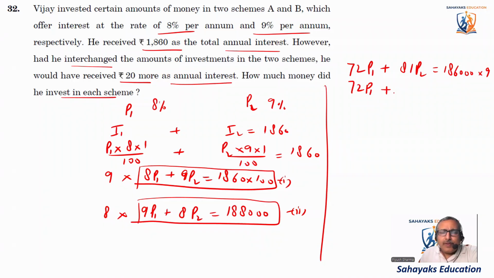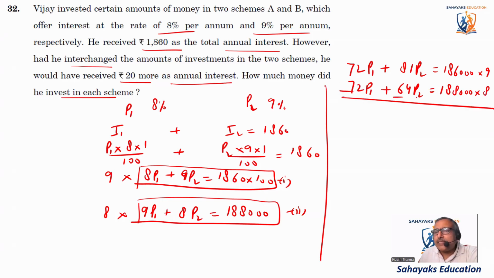The second equation is 72P1 plus 8 eights are 64P2 is equal to 188000 multiplied by 8.